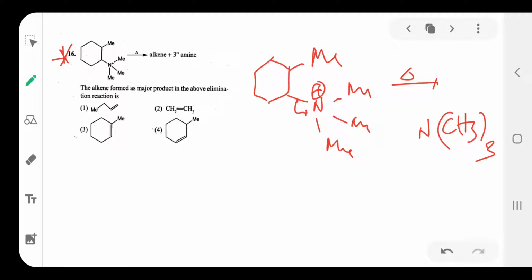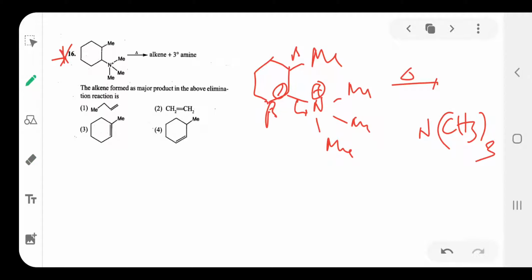After separation of this one, what happens here? Shifted to this side, a negative charge will form. To this negative charge, here is a beta carbon, and here also a beta carbon. This beta hydrogen, H plus... One minute.